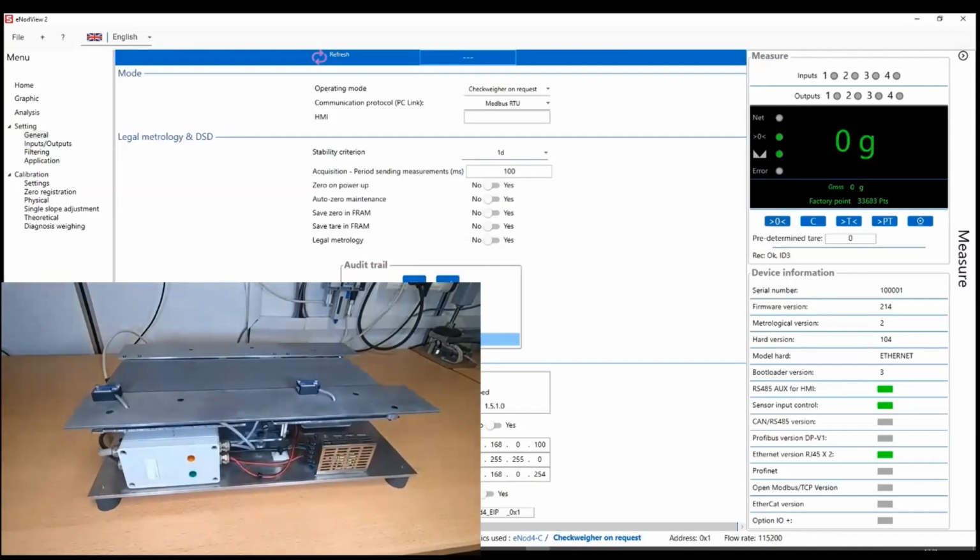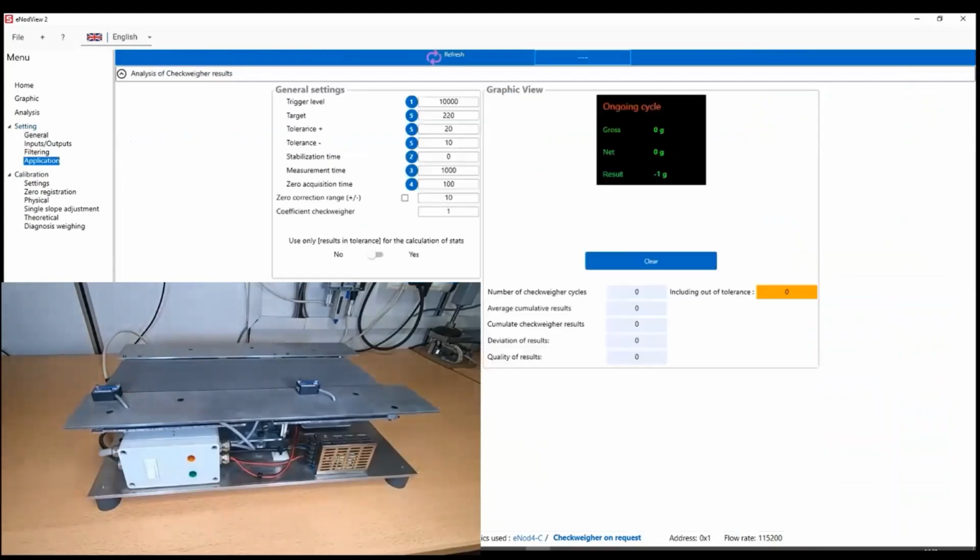So I will try to detect the weight of my small gray box, which weighs 238 grams. I will start my checkwire and I will pass my box.